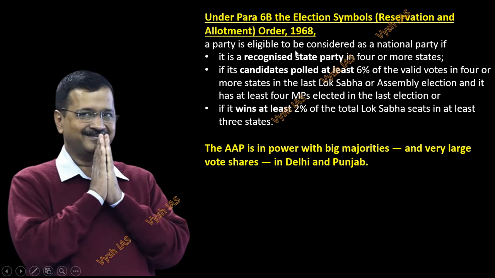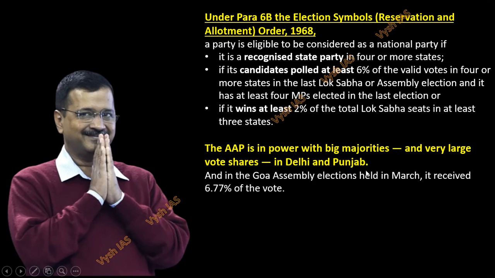the first one: a party is eligible to be considered a national party if it is a recognized state party in 4 or more states. Okay, so it's a recognized state party. That also has different criteria, which I'll tell you. State party in 4 or more states. Okay, so that is Delhi and Punjab. Already you know they have won with huge vote share.